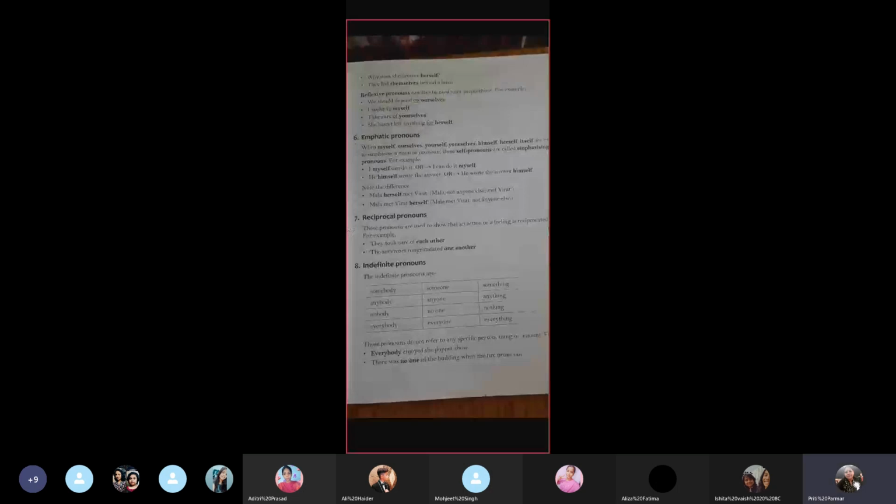Next, emphatic pronouns. Number 6 is emphatic pronouns. When myself, ourself, yourself, yourselves, himself, herself, itself are used to emphasize a noun or a pronoun. See, reflexive pronouns and emphatic pronouns have the same words. Now how will we find out which is which? Reflexive or emphatic? The only way to demarcate is that in reflexive, it will either be the object of the verb, or the subject and object are talking about the same person.